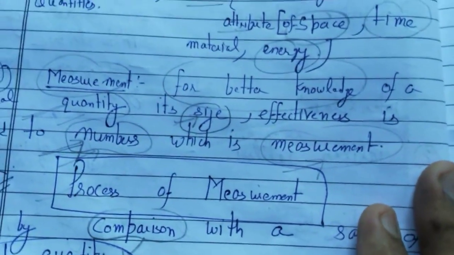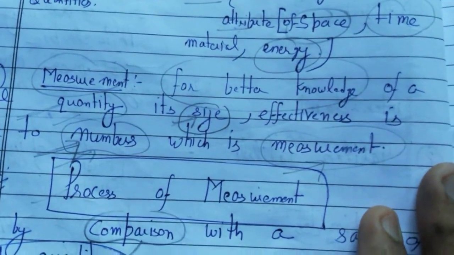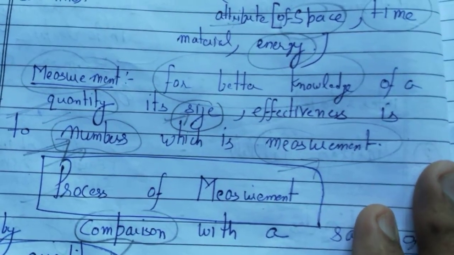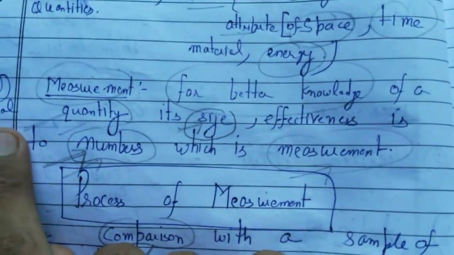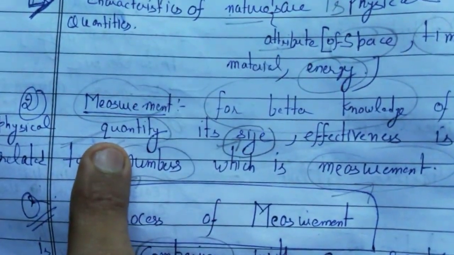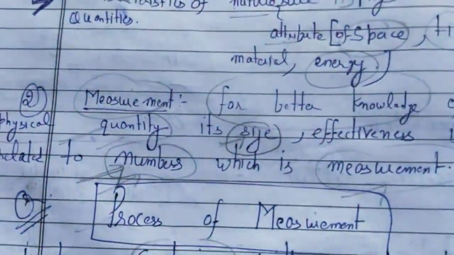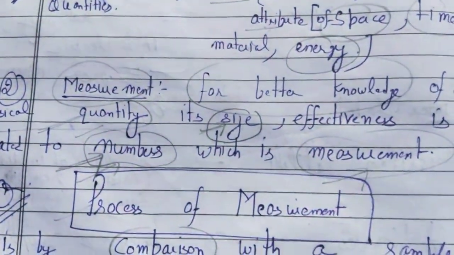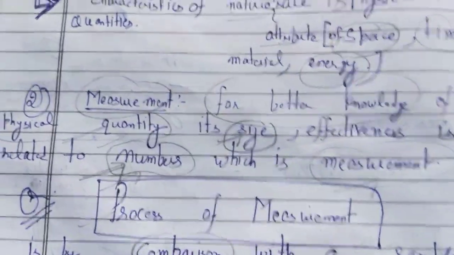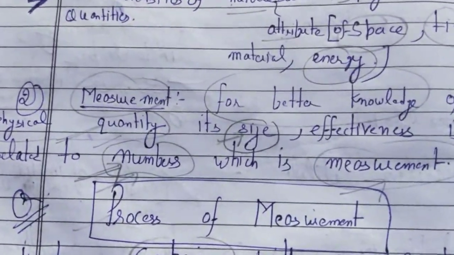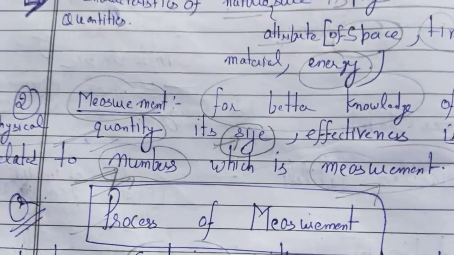So the first concept is, what is measurement? It means we are comparing the size of a physical quantity with respect to a number. That is measurement.